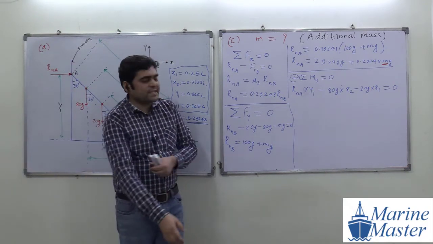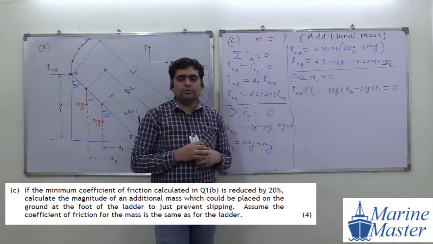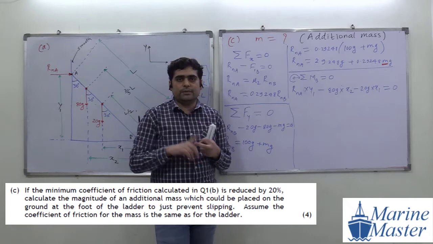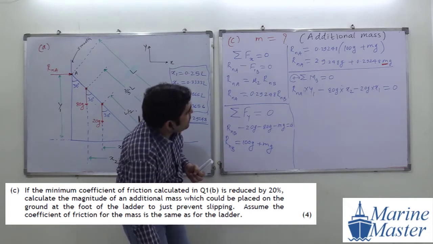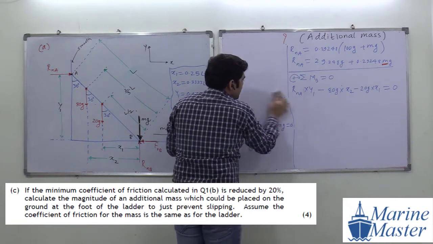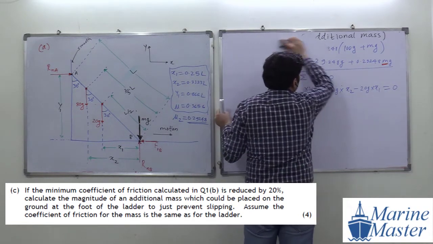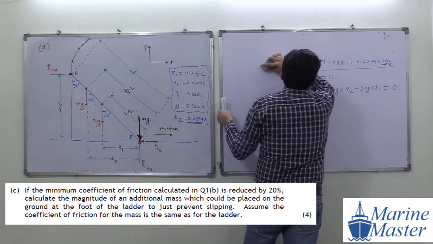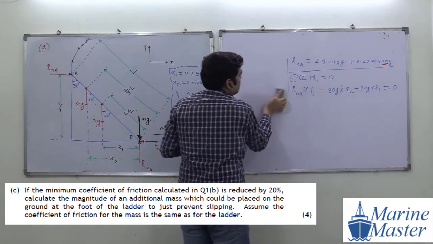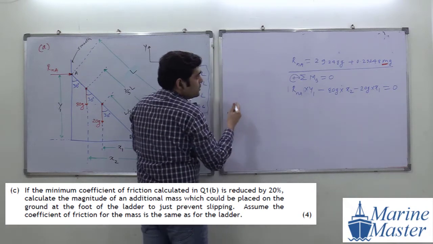Now, what is our target here? What do we have to do? Please try to see the scenario here. We have to find out the additional mass here. And how do we do that? Guys, try to see the point here.